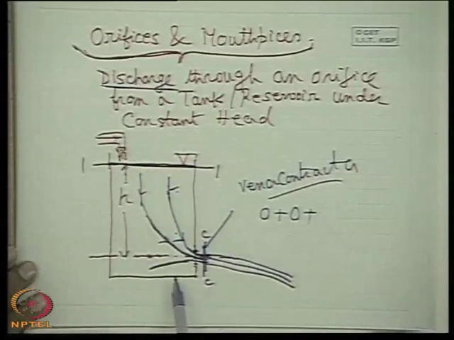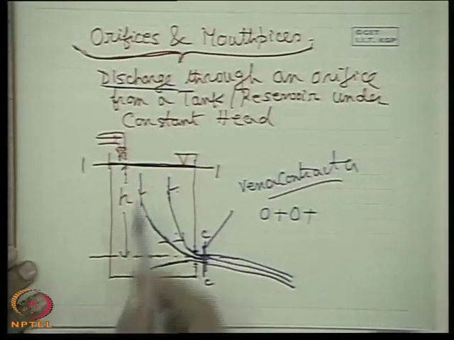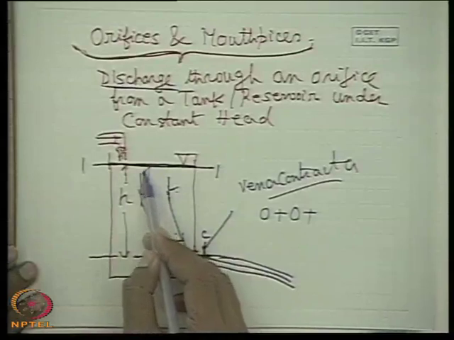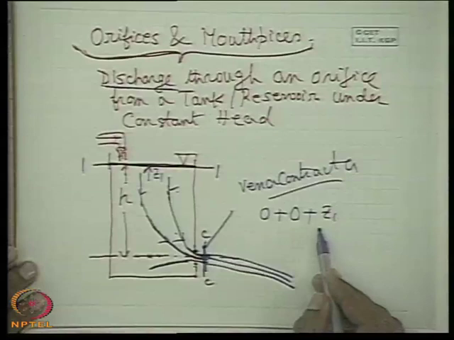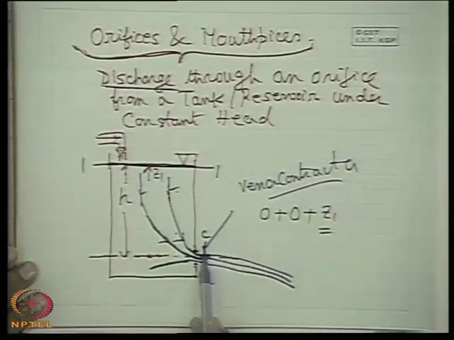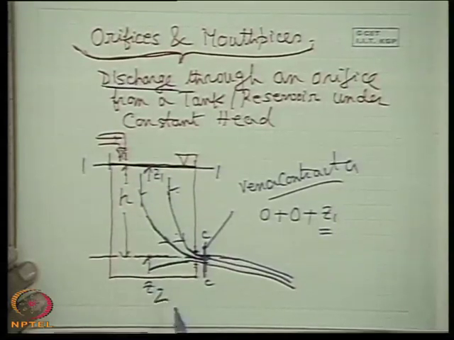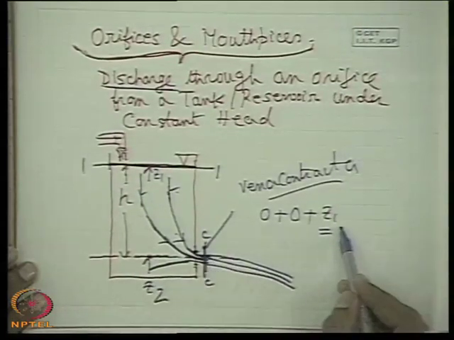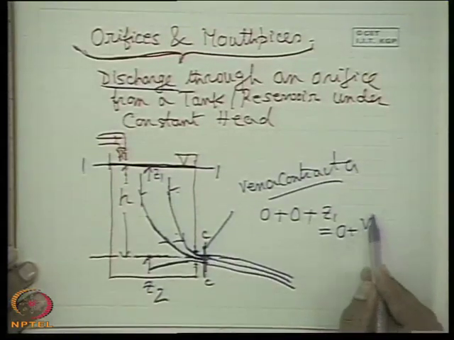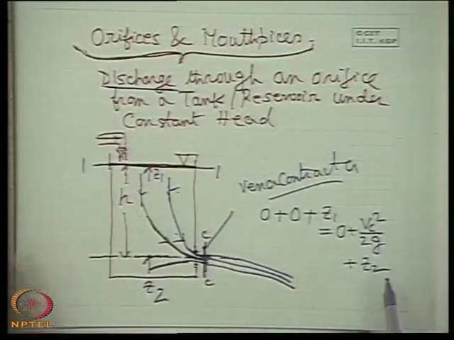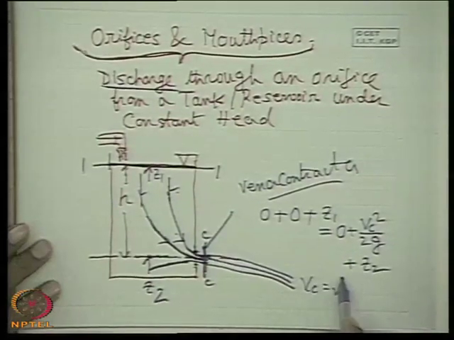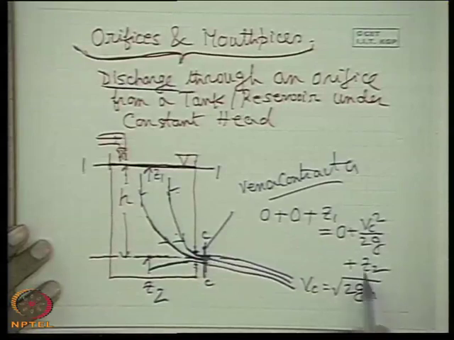What is the datum head here? If we consider the datum head from any reference datum, let this be Z1. So Z1 in terms of the head is the energy per unit weight. Then at this section, if we consider this axis, this is Z2, then we can write here the pressure is 0, Vc square by 2g plus Z2. So therefore Vc is equal to root over 2gh. It is very simple. But here what have we assumed? We have assumed the fluid to be ideal.